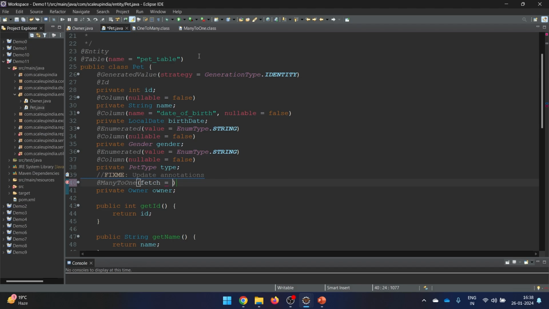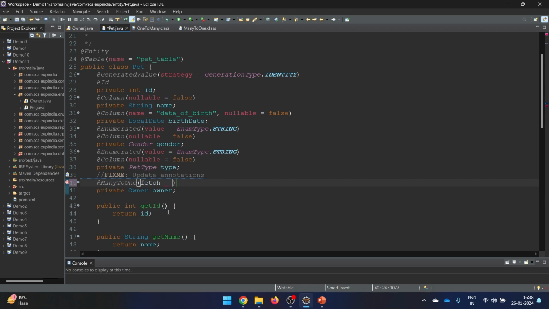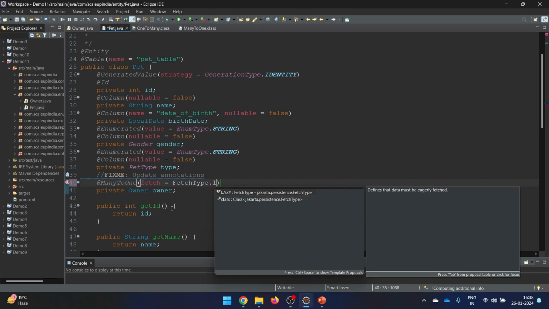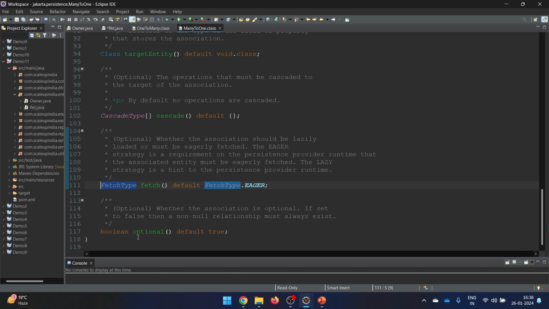So hence, in a single video only I'm trying to show you most of the things. Depending on your requirements, you can decide what particular thing you want to use, whether you want to use this or not. So I'm just adding lazy here because I don't want it always directly. If I wish, I will use hibernate.initialize. The next thing left is optional.